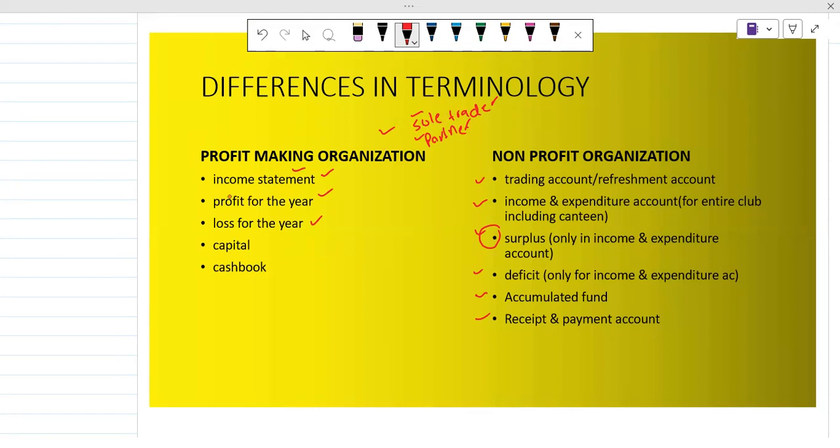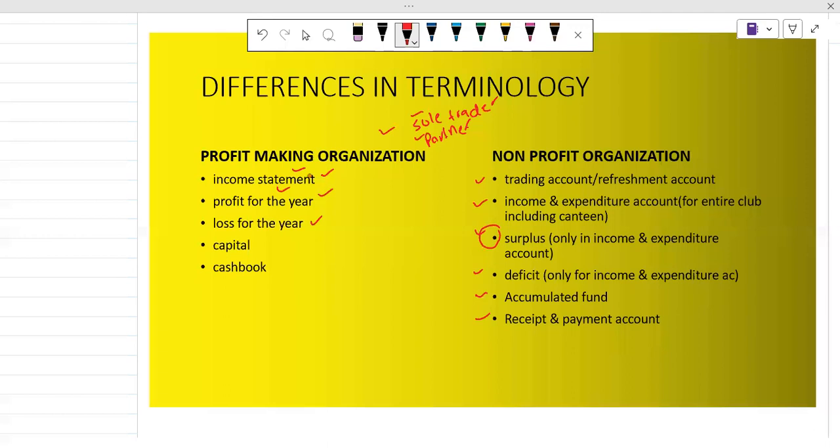Okay, and we make a statement of financial position. We use profit. Now we are going to see the differences between the terminologies of profit-making organizations and non-profit organizations. Basically, when we are talking about the profit-making organization, we are talking about the sole trader, the partnership account, and the company account. Okay.